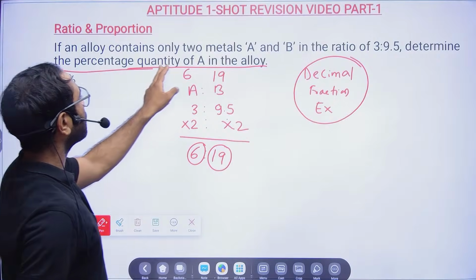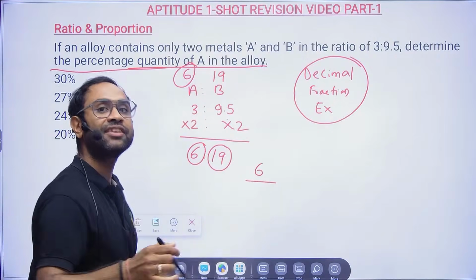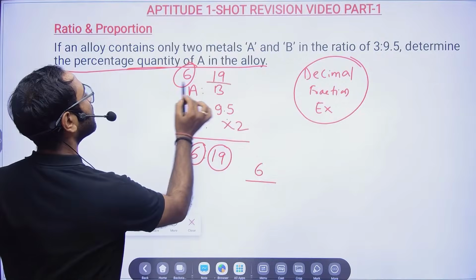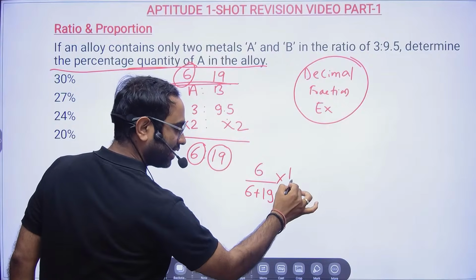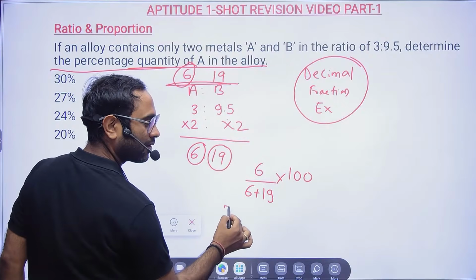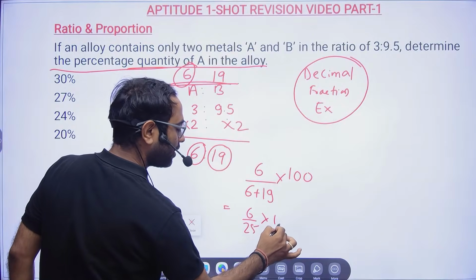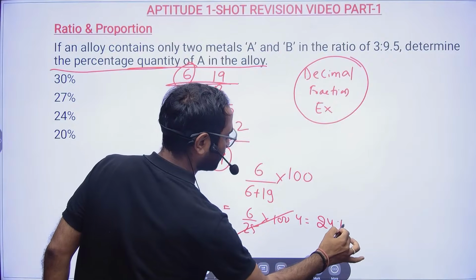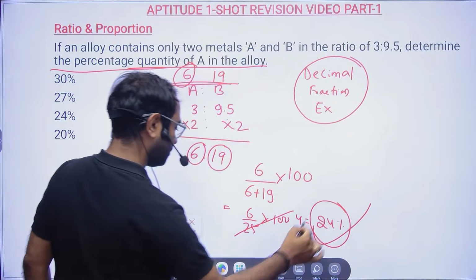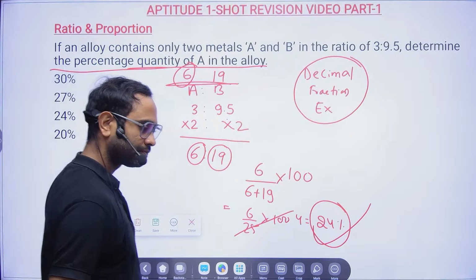Determine the percentage quantity of A in the alloy. A is 6, but 6 out of what? 6 out of the total, 6 plus 19, 25. Percentage you want? Multiply by 100. So it is 6 by 25 into 100. That is 4 times, so 6 into 4 is 24%. Ratio, nothing much is there.